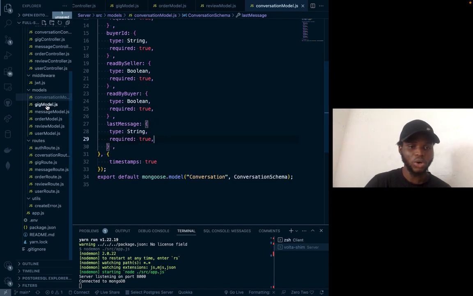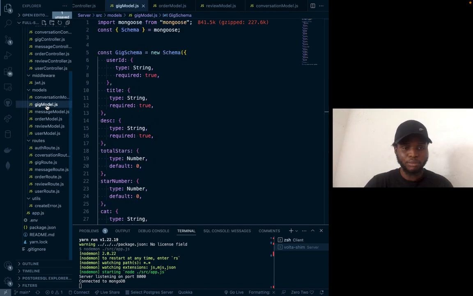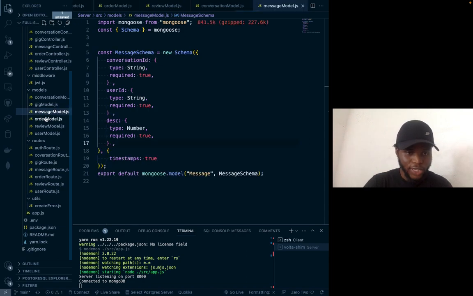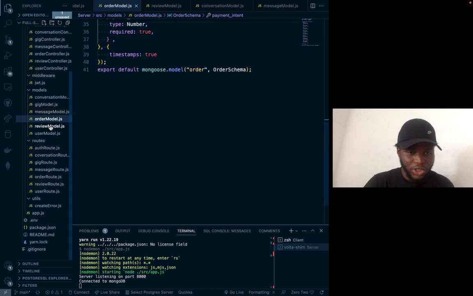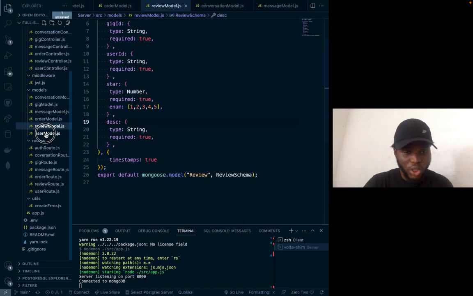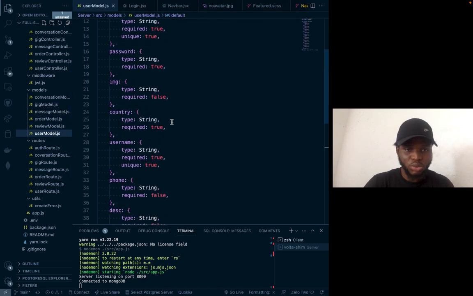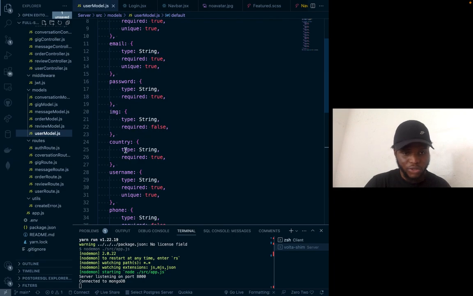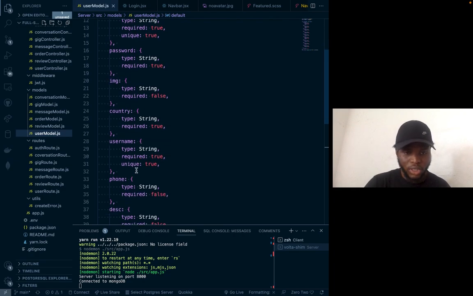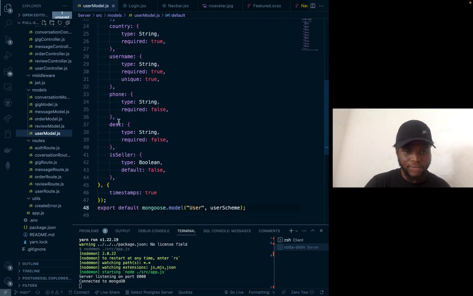So these are all my models, the raw side of the application: how this application is going to look, and what kind of functionality it is going to have. I also have my user model, which requires the username, your email, your password, an image of you, your country, where you're from, and your phone number. Then it's asking for your description, and whether you are a seller or not. So this is basically all my models.